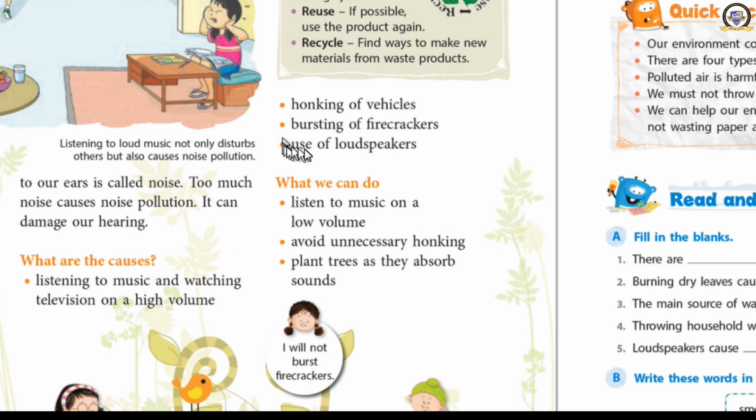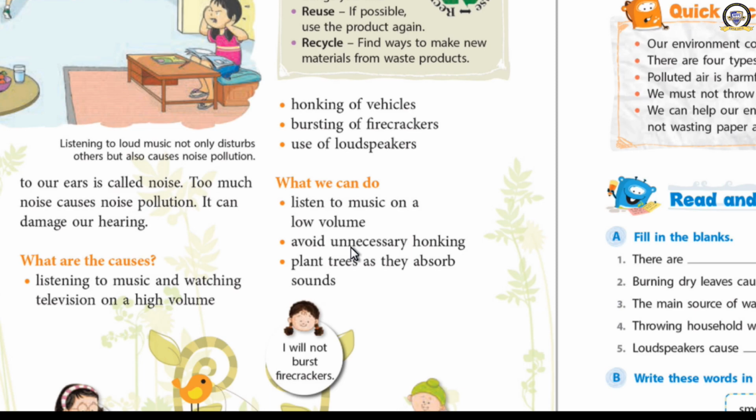We were discussing the causes now. So what can we do now? At a low volume you can listen to the music. You can avoid the honking of the vehicles. You can plant trees as they absorb the sound. Okay, what can we do? We can listen to the music at a very low volume.